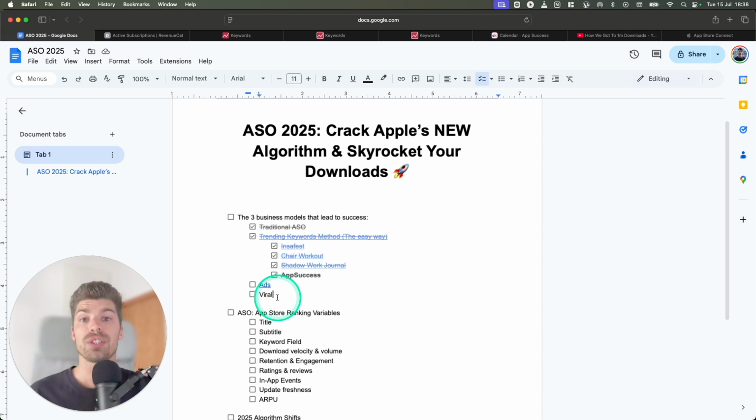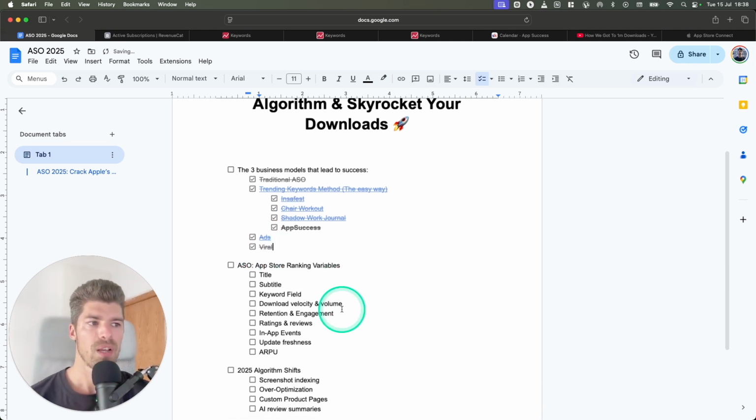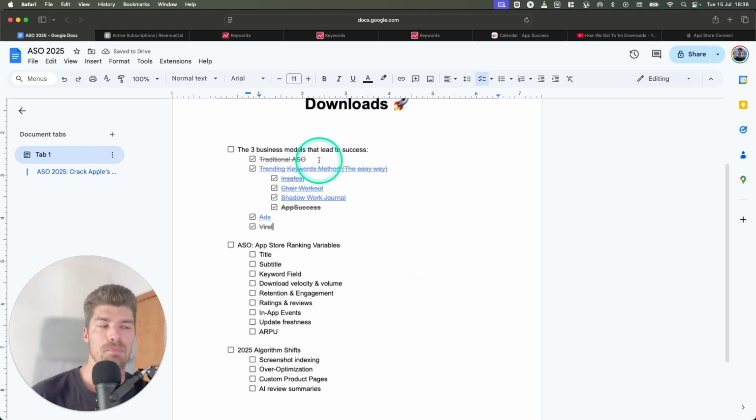What used to work years ago, maybe you have an idea, then you do ASO, and then you would find success that way, but it doesn't work anymore. So you need to have a strategy. All right, so now you know what are the 3 business models that lead to success.